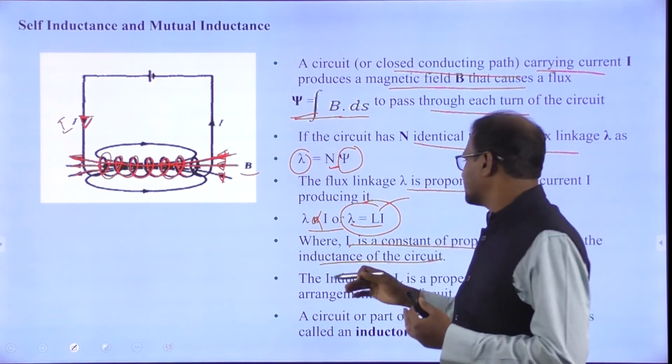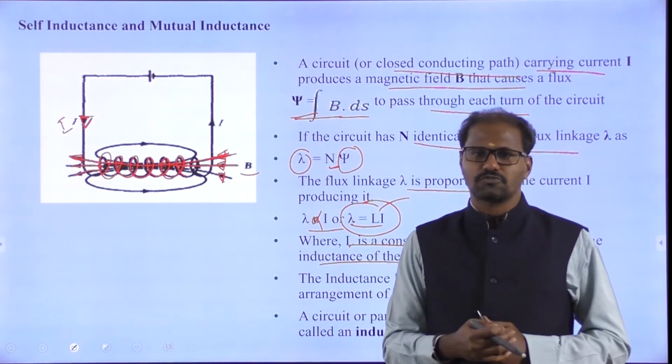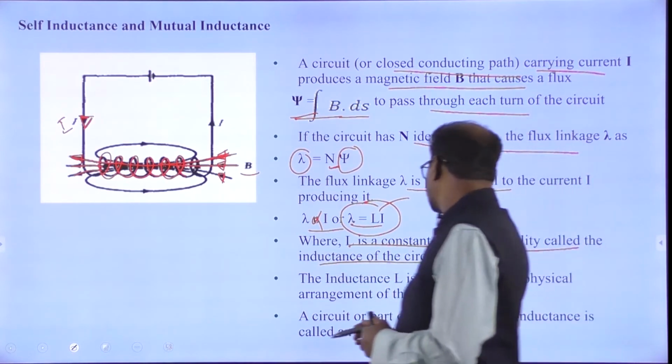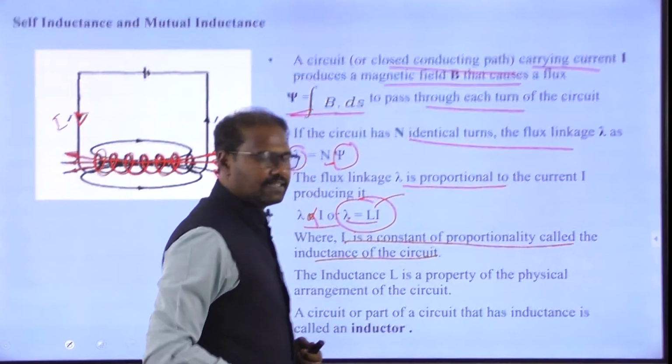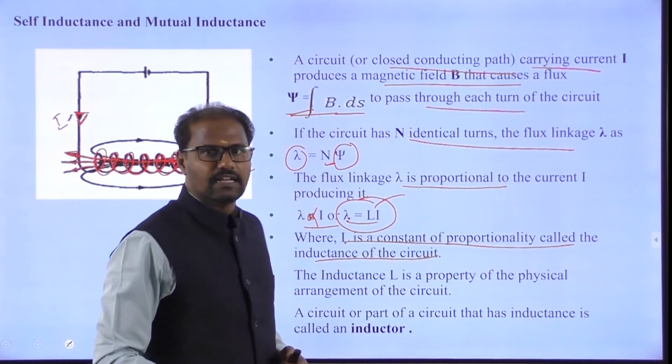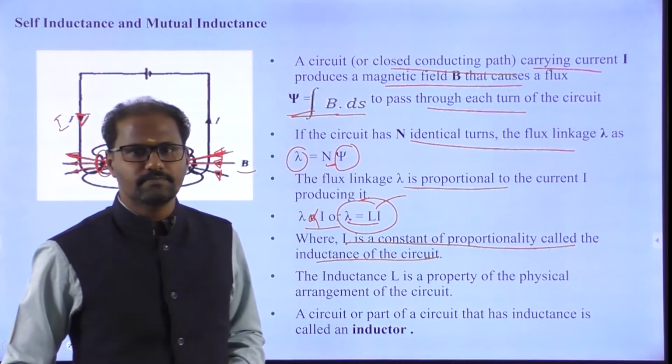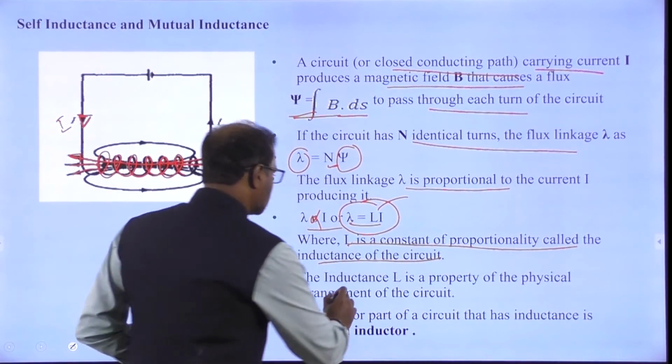That is called the inductance of the circuit. So simply, L is what we call the inductance property.